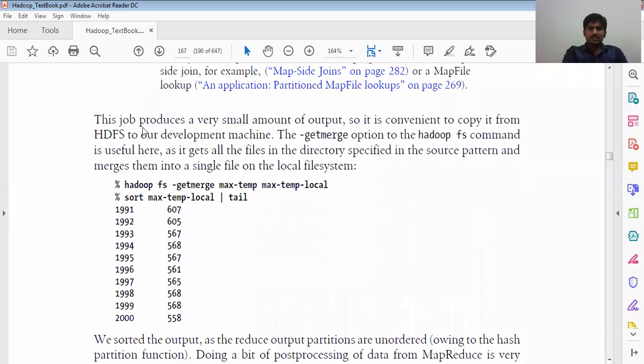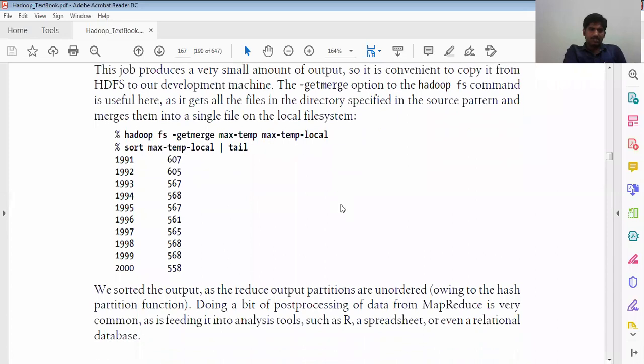So this is the output. The job produces a very small amount of output, so it is convenient to copy it from HDFS to our development environment. The getmerge option of the hadoop fs command is useful here. It gets all the files in the directory specified in the source pattern and merges them into a single file on the local system. For example, we write hadoop fs -getmerge with max temperature and max temperature local. We are merging them. That is a simple one.